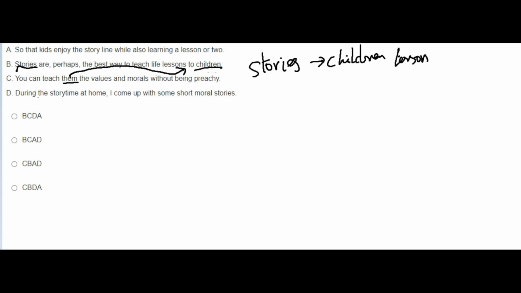So automatically there will be first B, next one C. That means you can teach them, because stories are going to be given to children, and now you can teach. Okay, you can teach them. Who is the "them"? They are the children. Teach them. Automatically see with the second one.